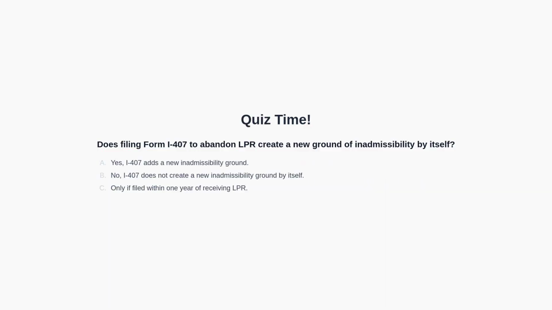Second quiz. Question: does filing Form I-407 to abandon LPR create a new ground of inadmissibility by itself? Option A: yes, I-407 adds a new inadmissibility ground. Option B: no, I-407 does not create a new inadmissibility ground by itself. Option C: only if filed within 1 year of receiving LPR. You may pause the video now to think about the answer. We will discuss the answer in the next section of the video.